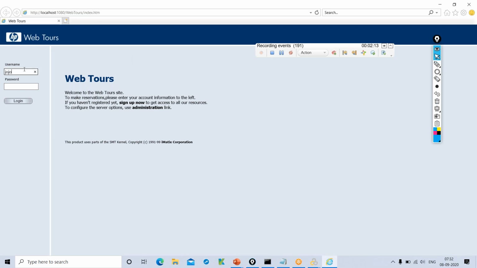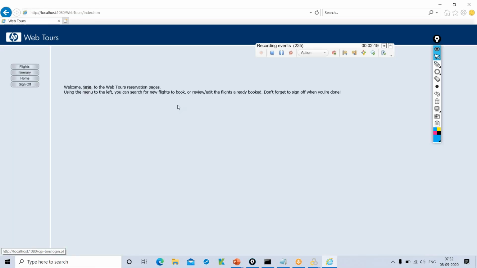Enter username and password now, and then click on login. Now you are on the home page. Now till here the login functionality is completed, right? So now click on the end transaction because you want to calculate the response time only for login.